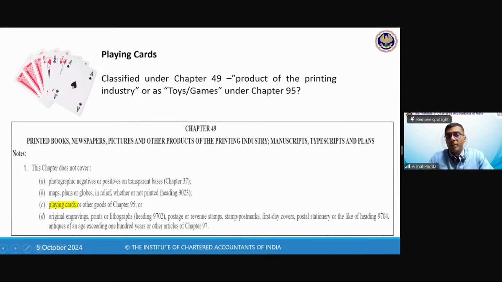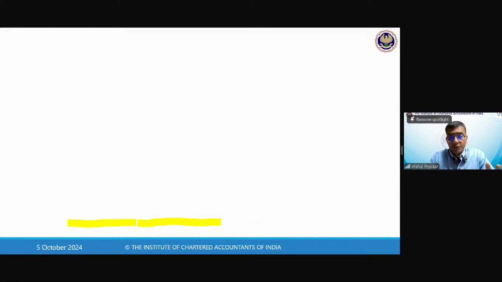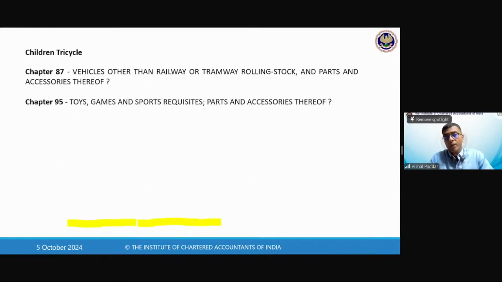How have we decided this? Because by the heading it appears to be part of chapter 49 only, but the chapter notes have clearly mentioned that this chapter will not cover playing cards. So understand this. This is what rule 1 says. You have to apply the notes, which are the section notes and the chapter notes, to decide the classification. I hope this is clear. Another example.